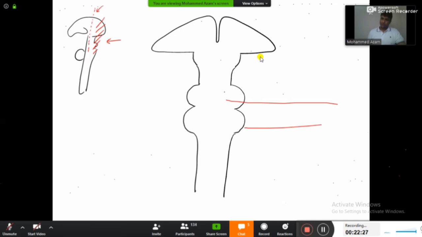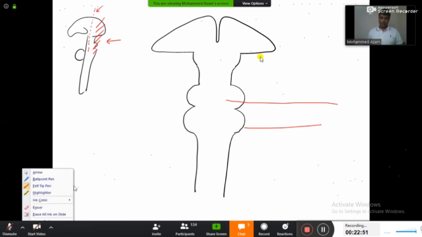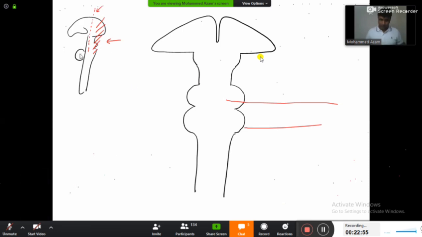If you observe properly here, I have just drawn only the pons and the medulla. Okay, now where is the cerebellum? Where do you have the cerebellum, guys? Cerebellum is actually behind the pons and medulla, and because we are looking at the brain from the front right now, because the cerebellum is behind, you will not be able to see or find the cerebellum in this diagram. So I repeat just once more, if you have not understood this: the cerebellum will be actually present behind the pons and medulla.